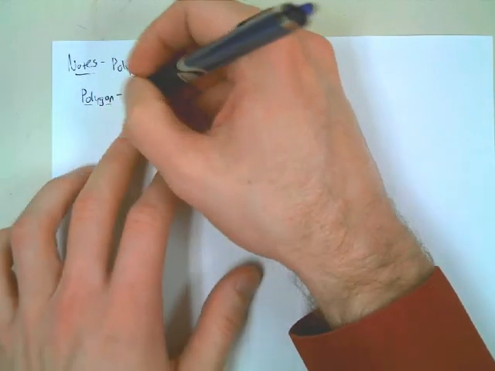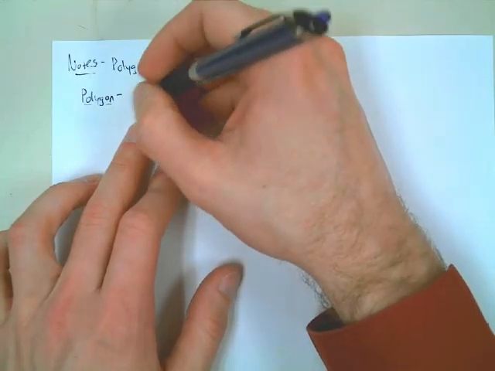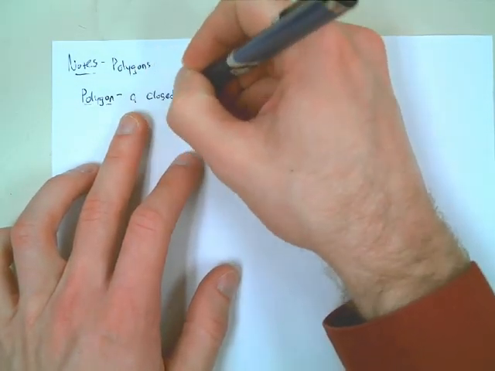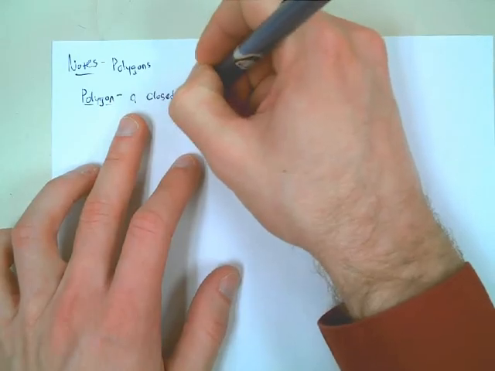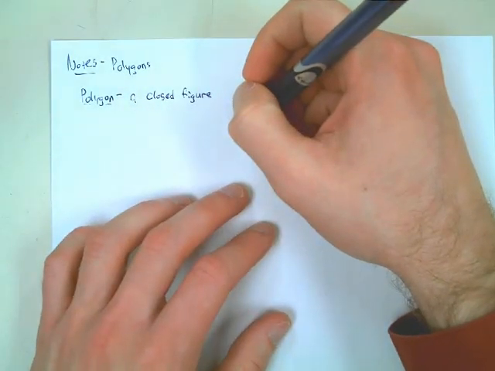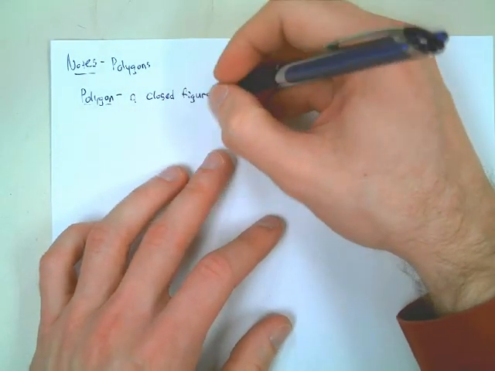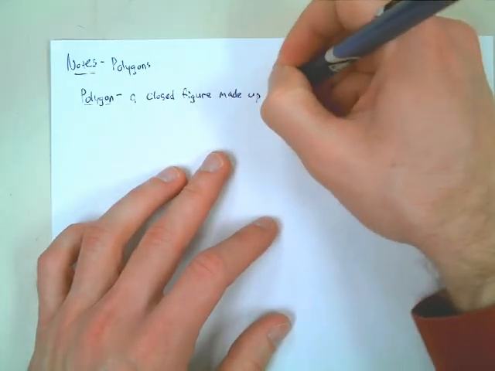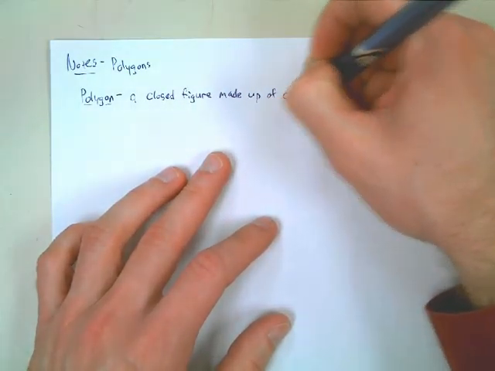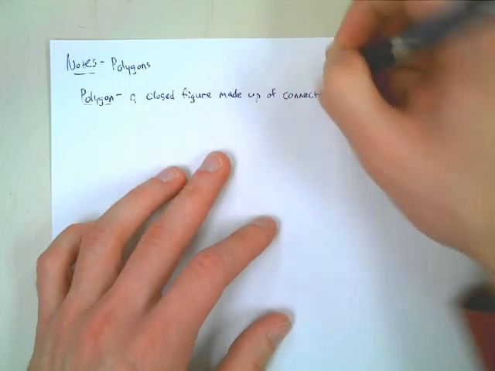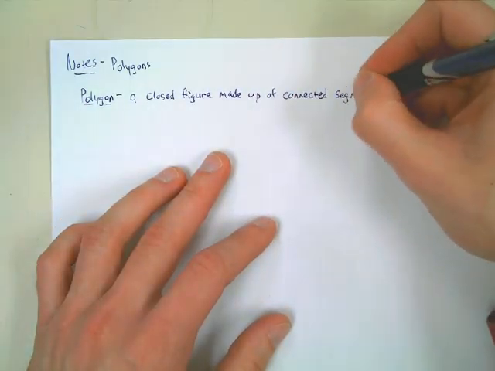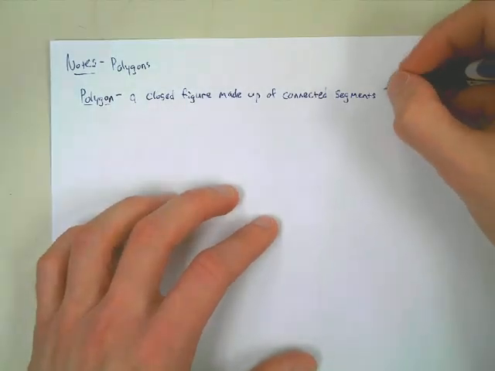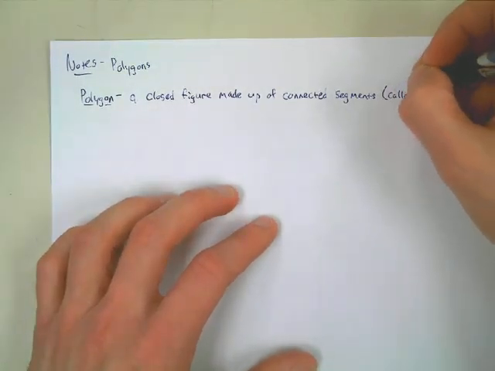Okay, so a polygon is a closed figure, made up of connected segments. And those segments, we call those sides.